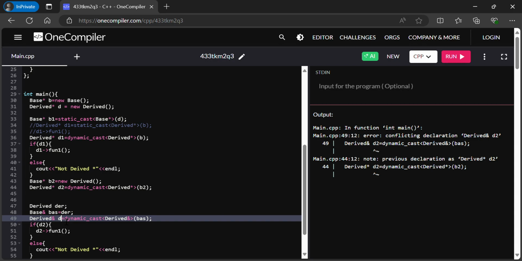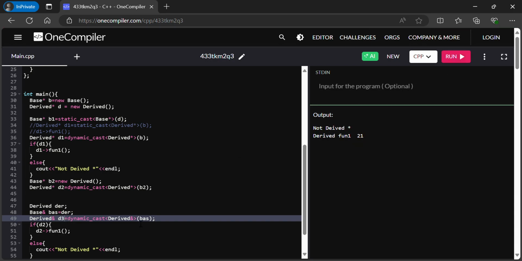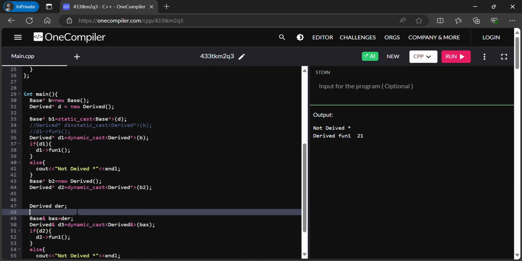Sorry, here also I'm getting a redeclaration. Okay, I'll declare d3. This is derived, that's why it is not throwing any error.